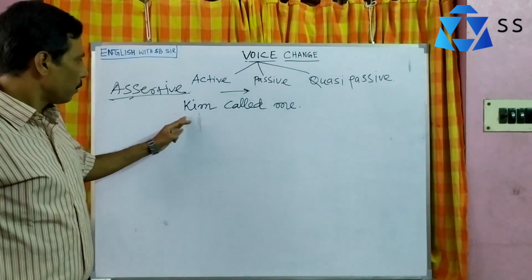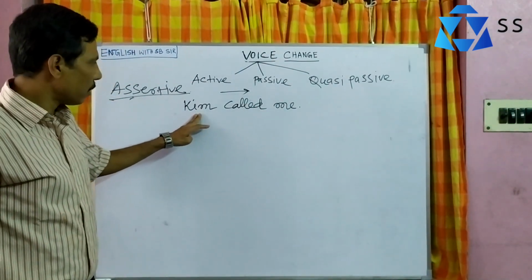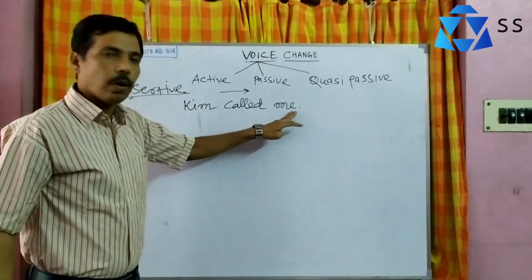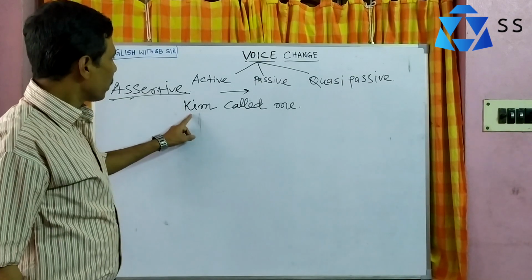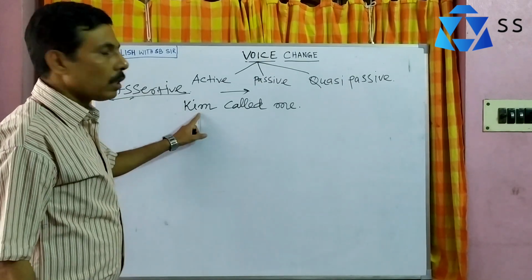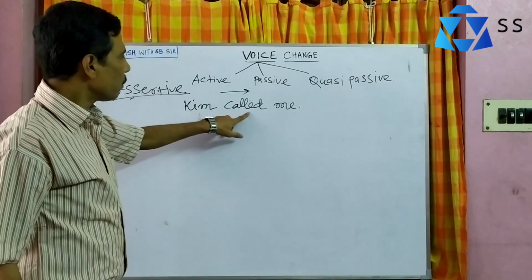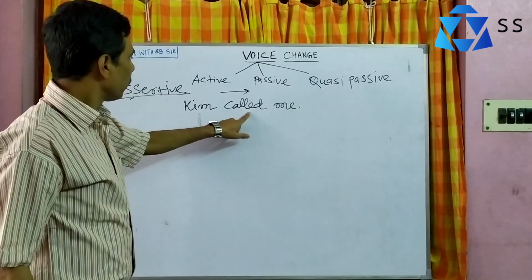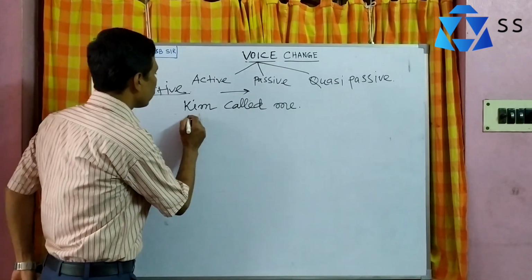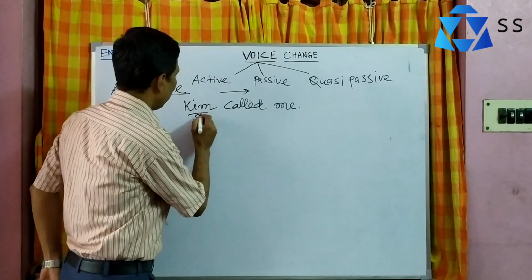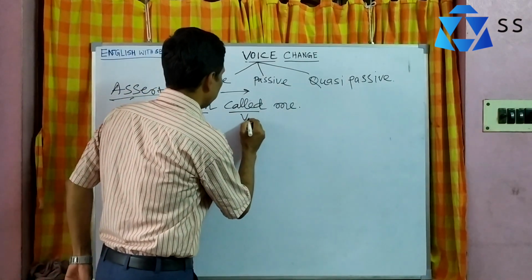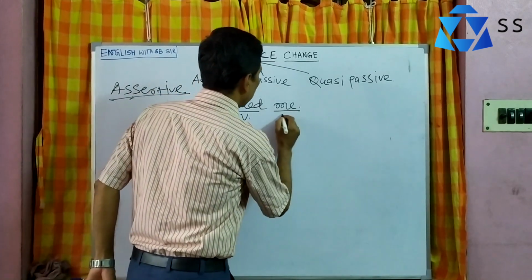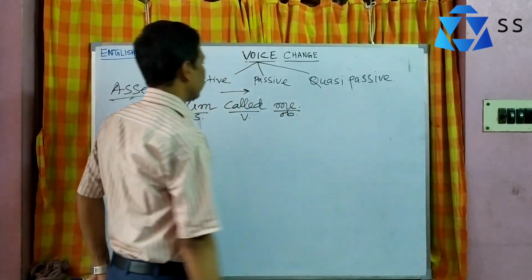It's an assertive sentence because the subject comes first, then the verb and the object. Next, you should know the tense. This is past simple. I write S for subject, V for verb and OB for object.